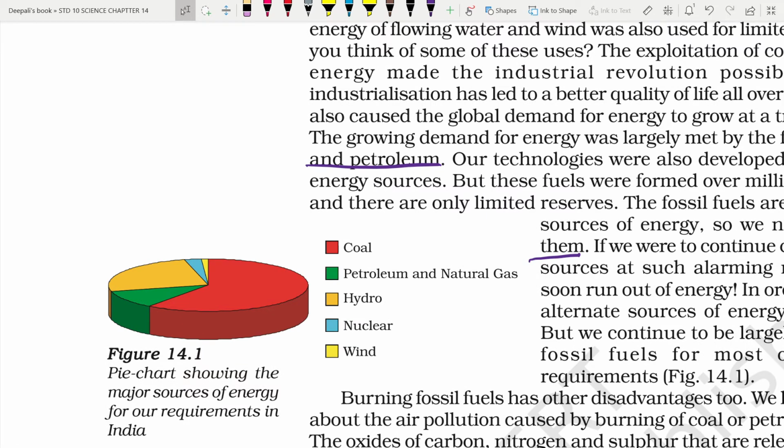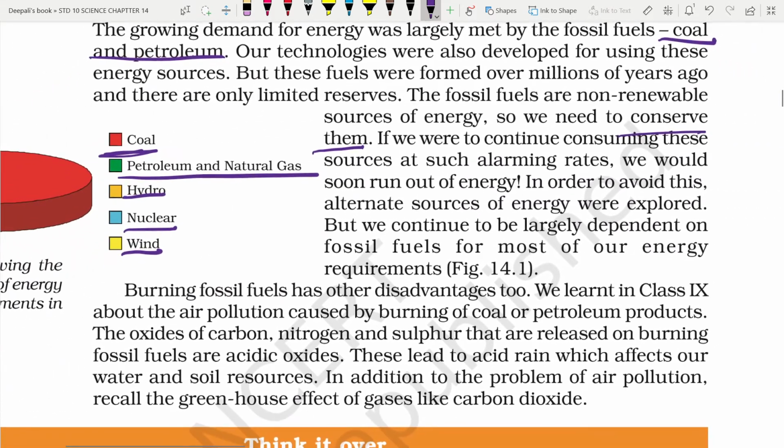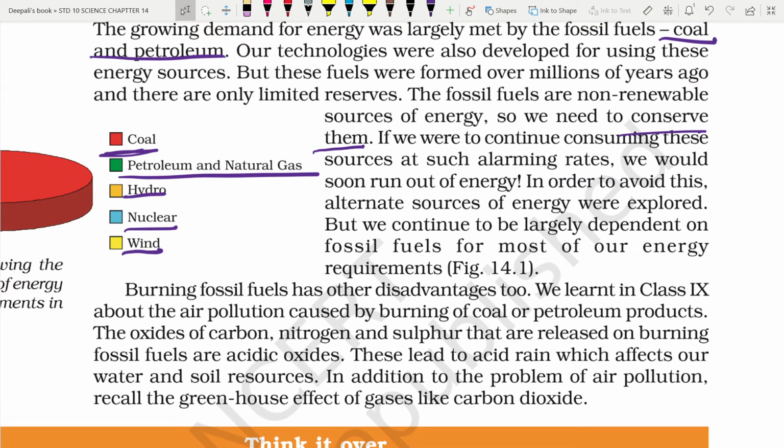The maximum used fuel is coal, second highest is petroleum and natural gas, then water, nuclear energy and lastly wind energy. So you can see that coal is the highest used fuel and petroleum as well. So if we don't replace them by other renewable sources, soon they will get over.